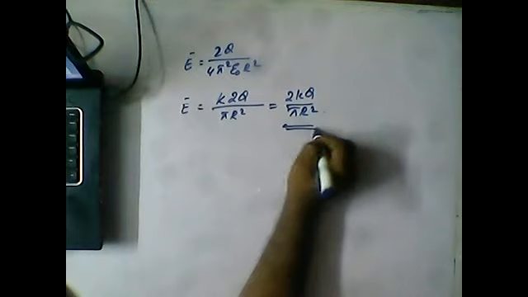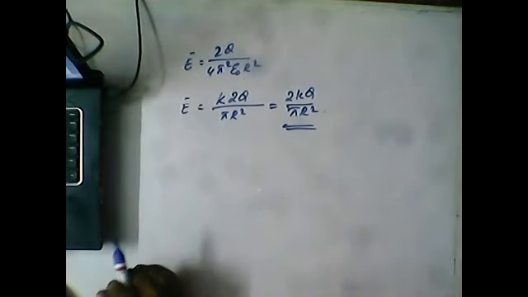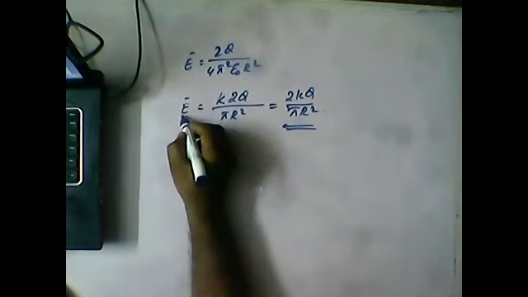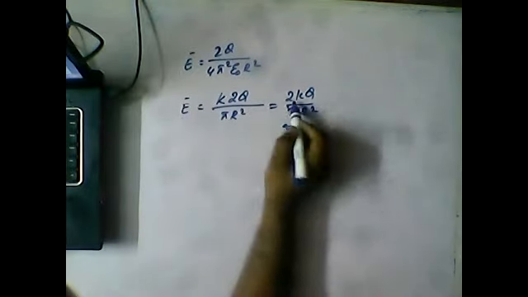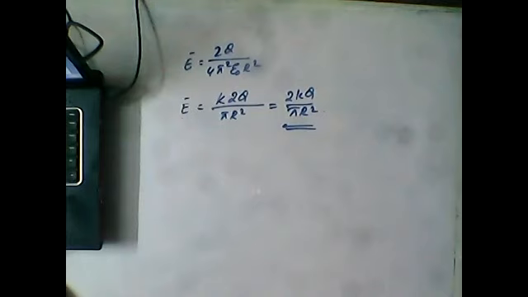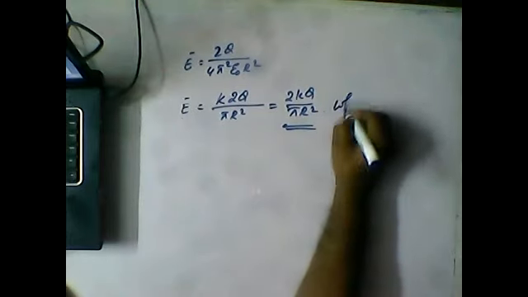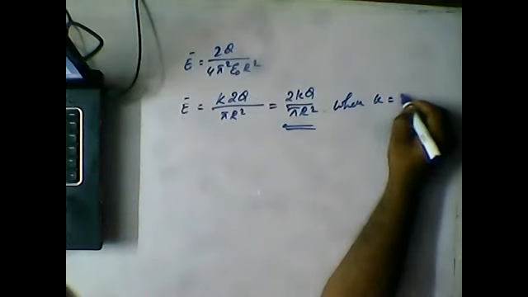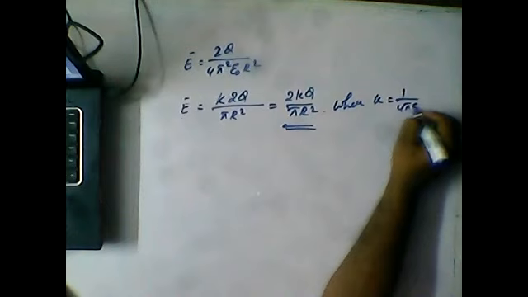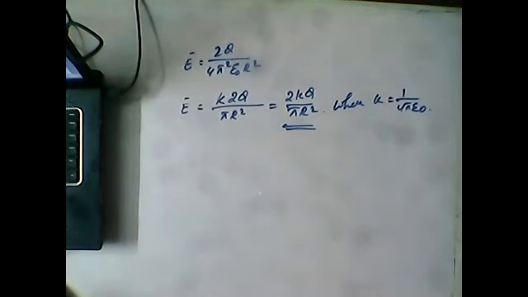So this is a simple formula for your electric field intensity at the center due to a circular arc, 2kq by pi r square. Clear guys? Where k is equal to 1 by 4 pi epsilon. Clear guys? This will simplify your equation a little bit.